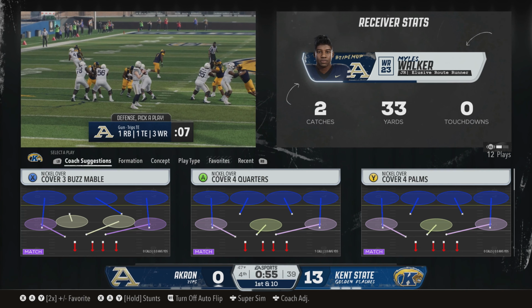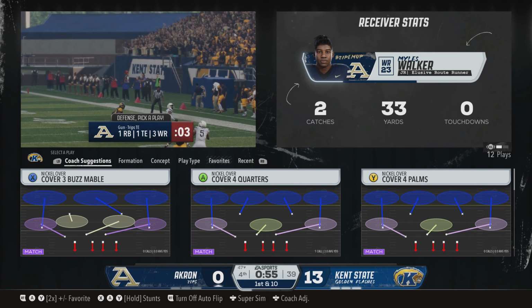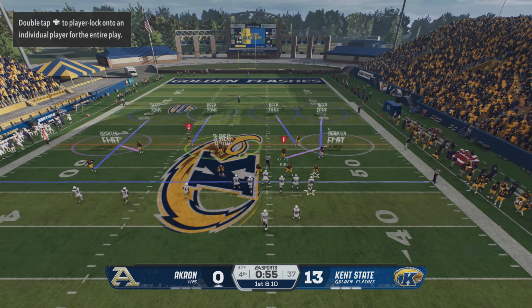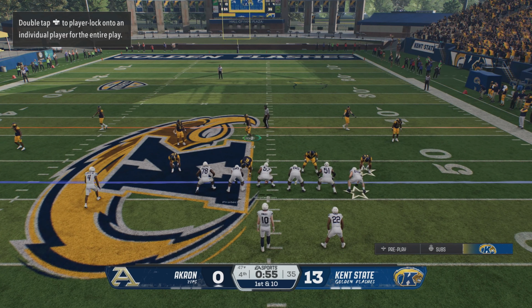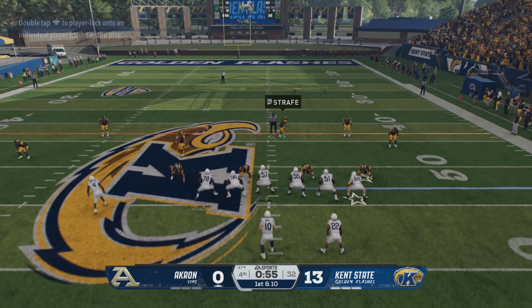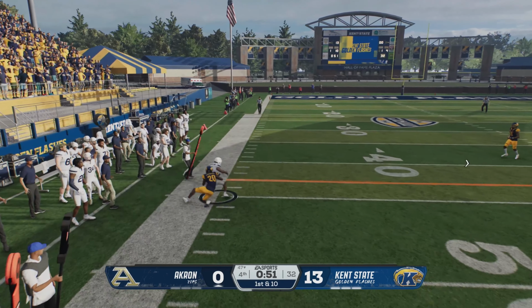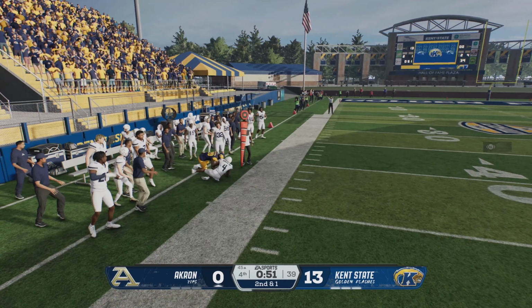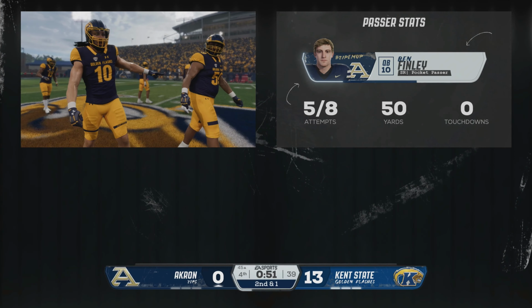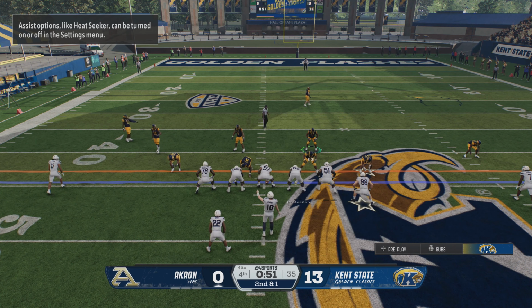Well, this offense has a long way to go to get back and potentially win this game, but they're doing the right things, managing the clock, picking up good yards, and getting out of bounds. First down, looking to throw the ball. Finds an open target on the left side, then he'll run out of bounds, picking up a few yards on the play. And the completion makes it second and short.